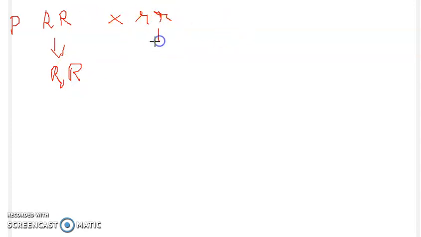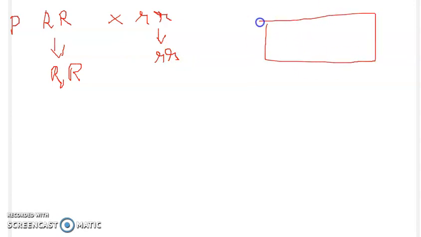And in the other case, you will see that it will have either small r or the other small r. So these are the possible gametes. And if we are going to do the Punnett square, what do I have to do? I have to write the parental generations in the top row and also in the left column. So I'm writing here capital R and capital R, and here small r, small r.